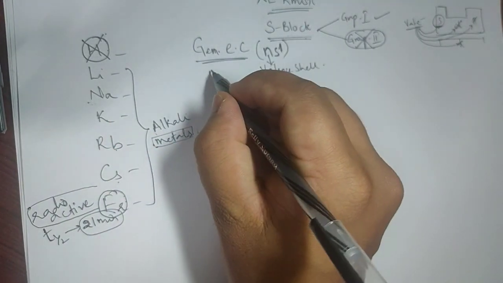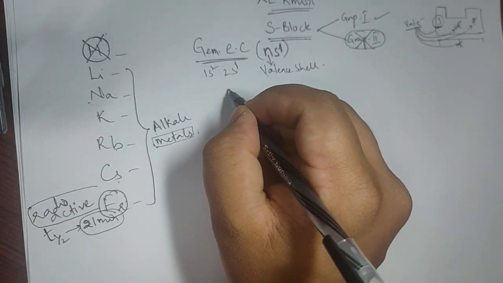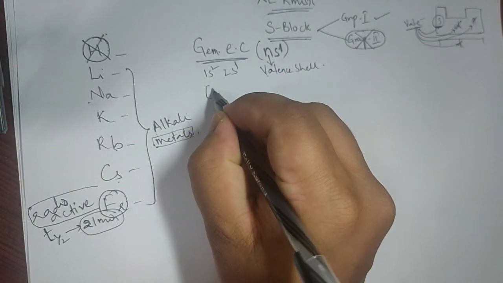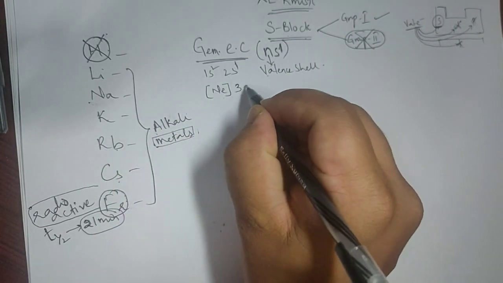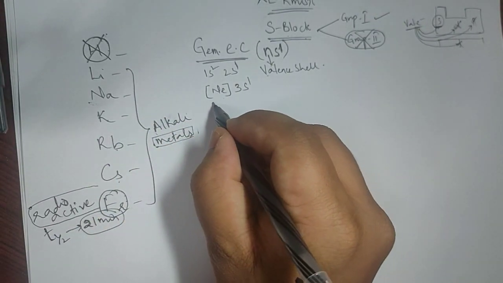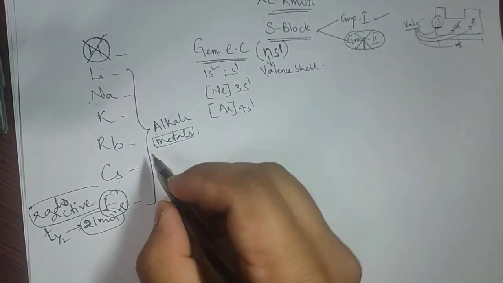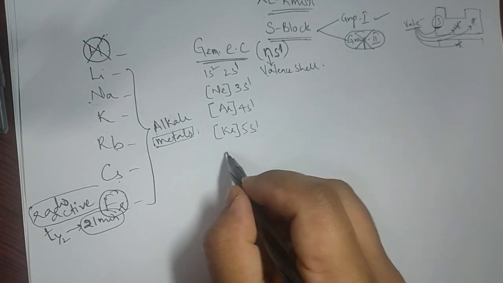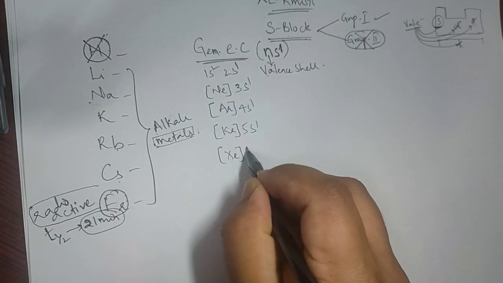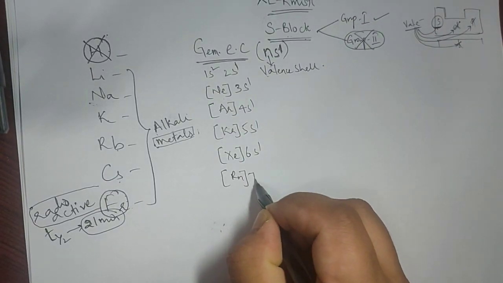For example, lithium's configuration is 1s2 2s1, and sodium's configuration is 1s2 2s2 2p6 3s1. I'll write it in the simple form, that is neon configuration with 3s1. Potassium's configuration is argon with 4s1. Rubidium is krypton with 5s1, cesium is xenon with 6s1 and francium is radon with 7s1.